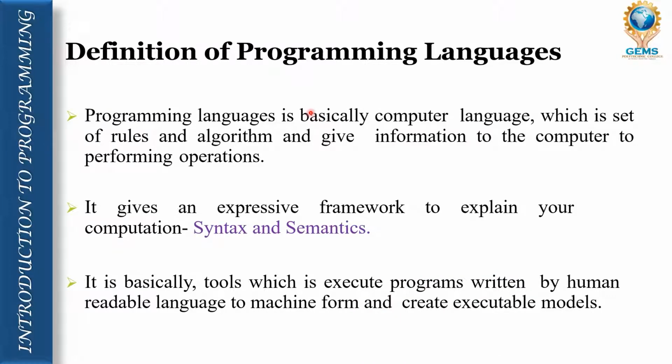Now, definition of programming language. Here I have given 3 points about the definition of programming language. First point says that it is basically called a computer language. That means a programming language is nothing but a computer language, which is a set of rules and algorithms that can be easily understood by the computer.